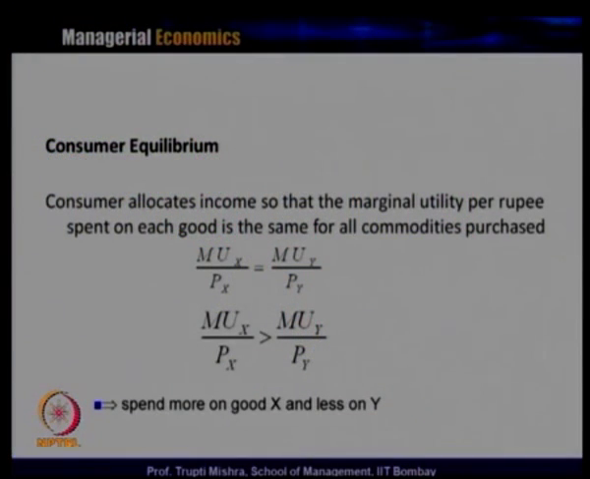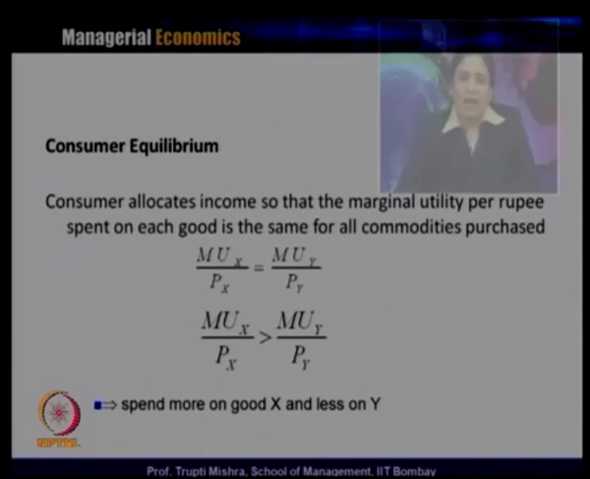So, there is an equality between the ratio of the marginal utility and price of x and the marginal utility and price of y. The consumer allocates income so that the marginal utility per rupee spent on each good is the same for all commodities purchased. Since the ratio for one good is equal to that of the other good, it can be said that the marginal utility per rupee spent on each good is the same for all the commodities purchased.